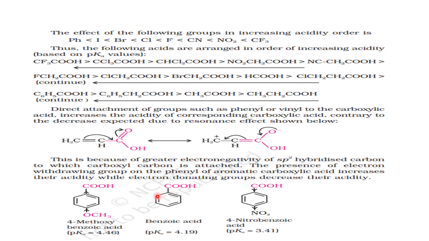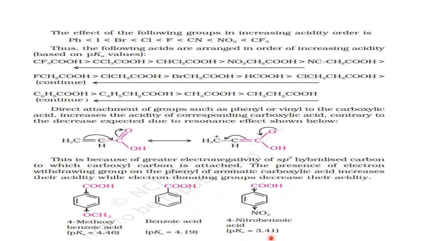And if the COOH group is there with phenyl, it is also more acidic. But if this group is having any other attachment, electron donating or electron withdrawing, this is normal benzoic acid. If electron donating is there, which will decrease the acidic character, therefore you see the pK value more than benzoic acid. The more the pK value, the less acidic the acid. If benzoic acid is attached to an electron withdrawing group like NO2, due to the withdrawal nature of NO2, the proton is made easily available, so it is more acidic than benzoic acid.